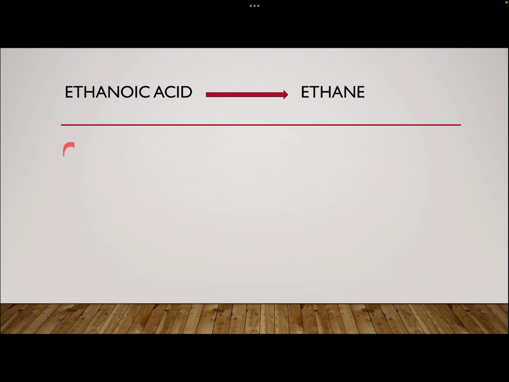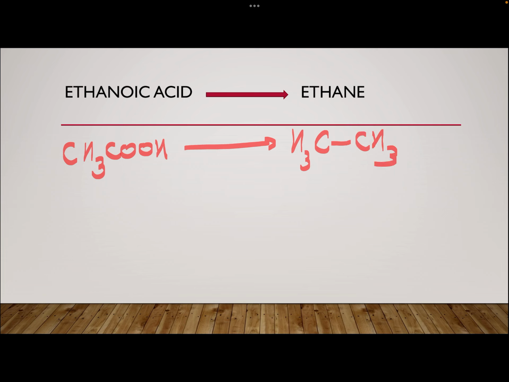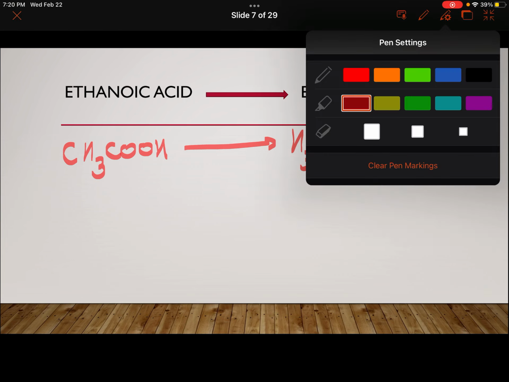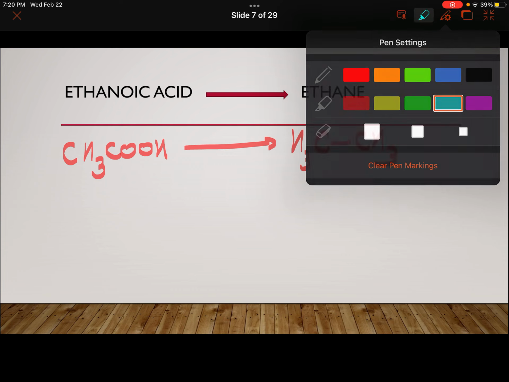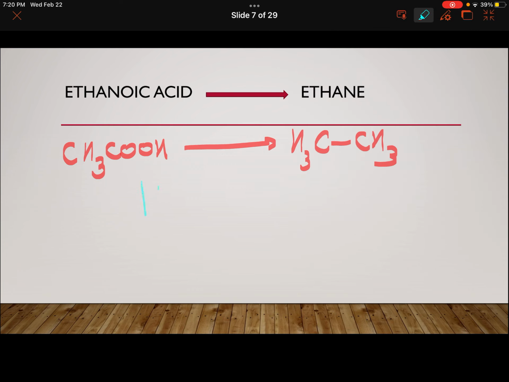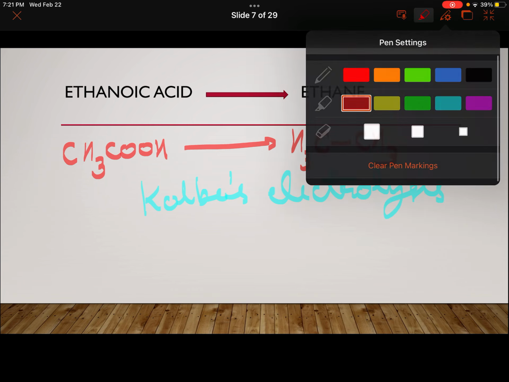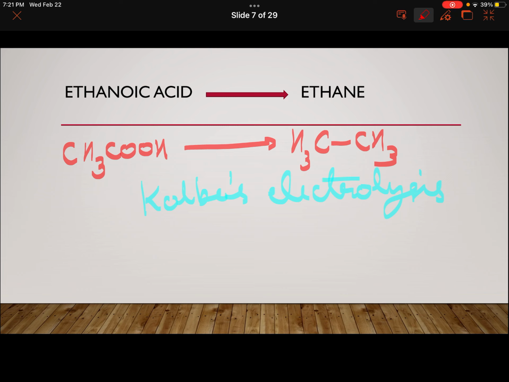Then if you have to convert ethanoic acid to ethane, in the previous one we converted ethanoic acid to methane, so we just removed CO2, decarboxylation. And if you remember, here also there is one more decarboxylation, that is Kolbe's electrolysis. This we have done in class 11th only. Kolbe's electrolysis. So what happens in Kolbe's electrolysis?